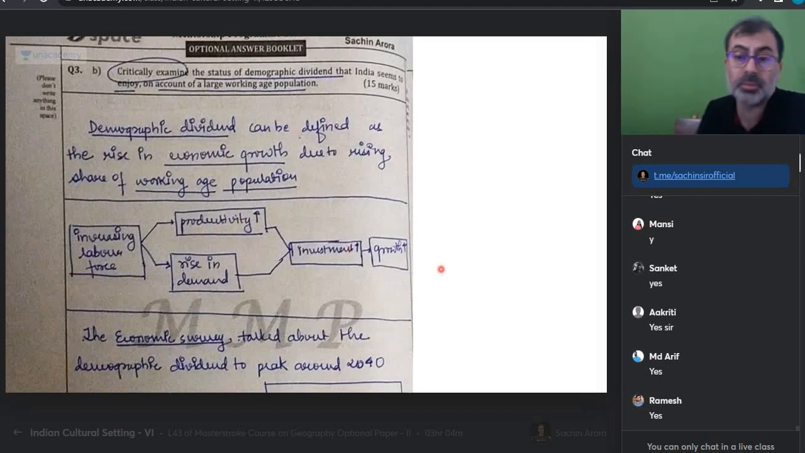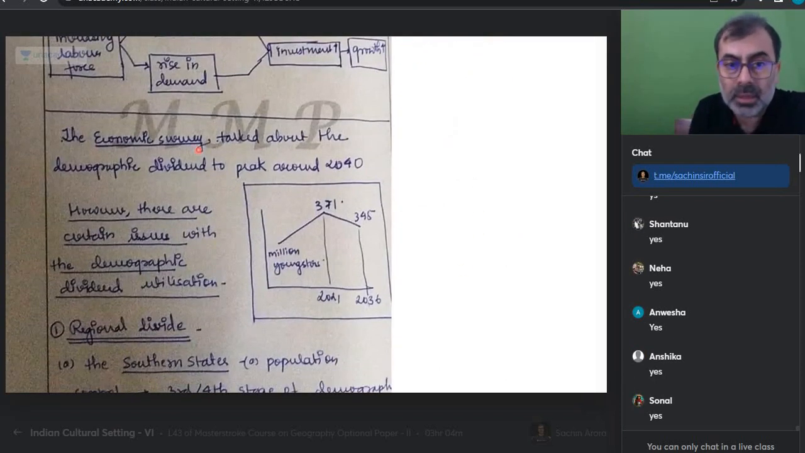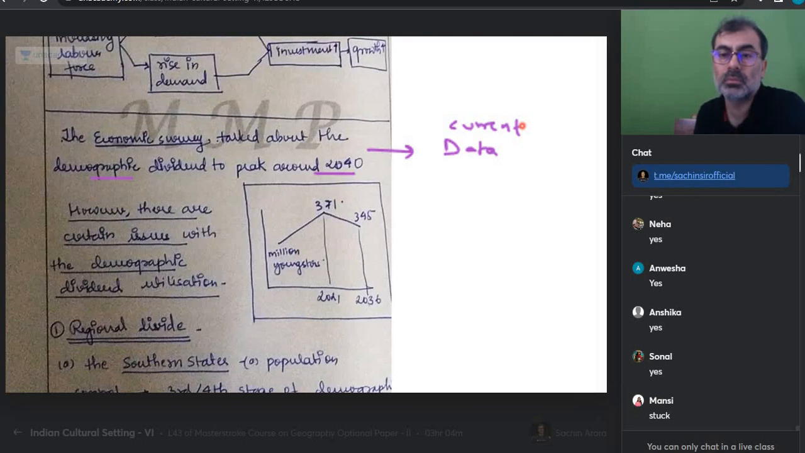You did not think of this box. Can I say this is innovation, everyone? Can I say this is crisp? This is innovation. This person wants to give mains. होना चाहिए. अच्छा. Economic survey talks about the demographic dividend to peak by 2040. Can I say data? Current data also. Current data also given. Is everyone, am I audible? Am I visible? Get it?